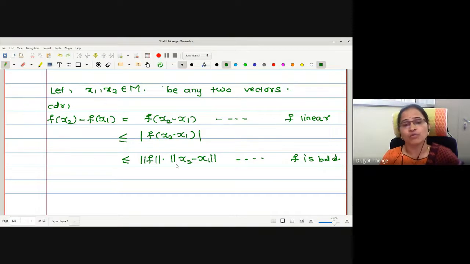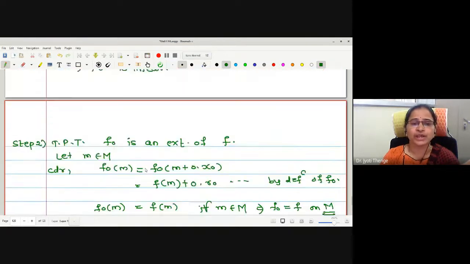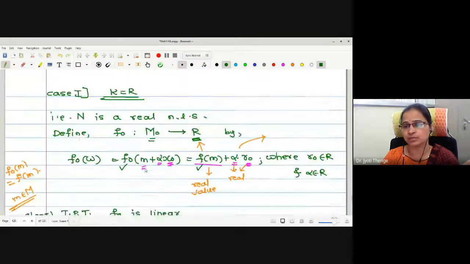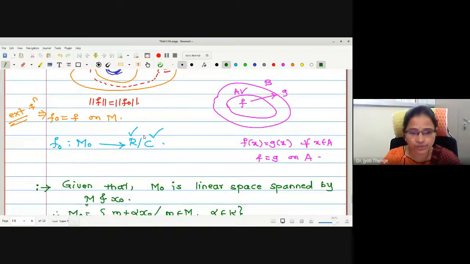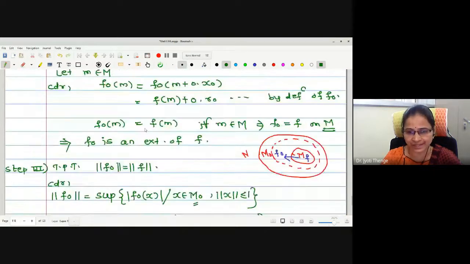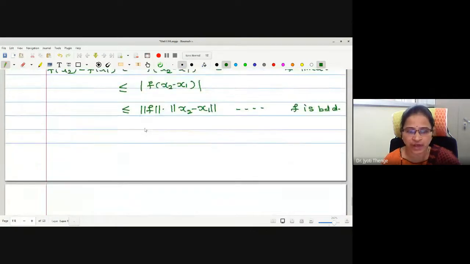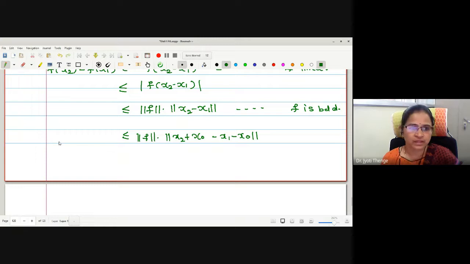Now, anyhow, we wanted to go from the space M to M naught and from the function f to f naught. And if I wanted to go from the space M to M naught, which element should be involved? x naught should be involved. Therefore, here we will involve x naught on the right hand side by making an adjustment of adding and subtracting x naught. Is it okay? This we have done.